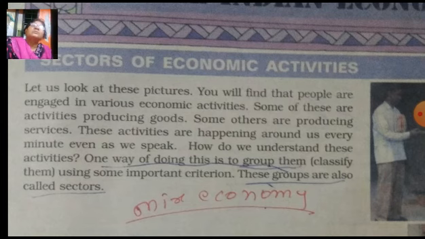Primary sector means production activity taking place by the use of natural material. For example, cultivation of cotton, farmers' activity, mining activity, all these come under the primary sector.